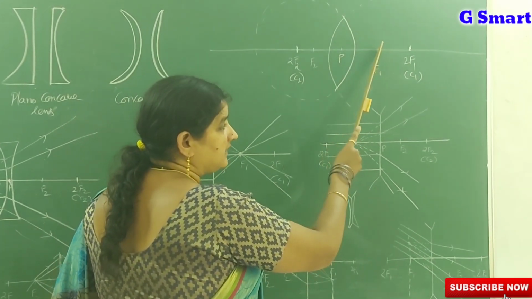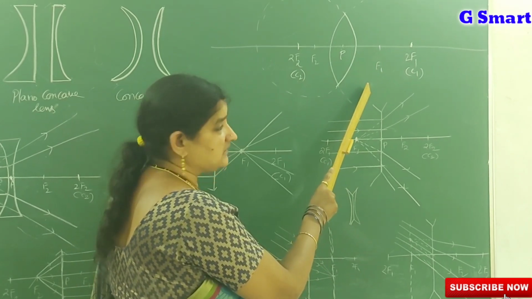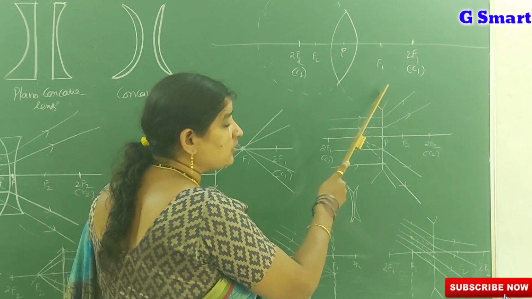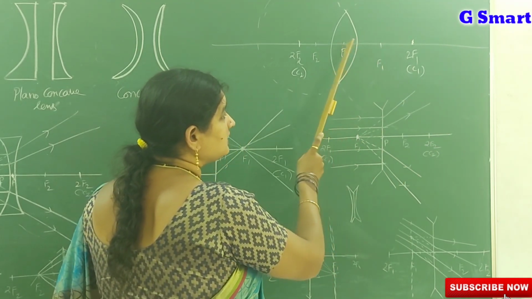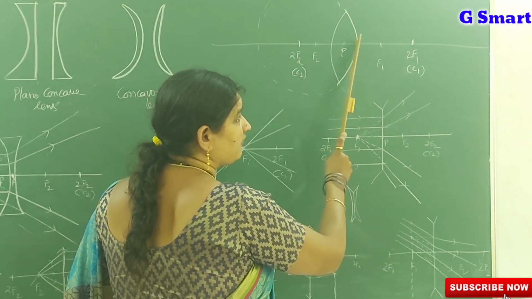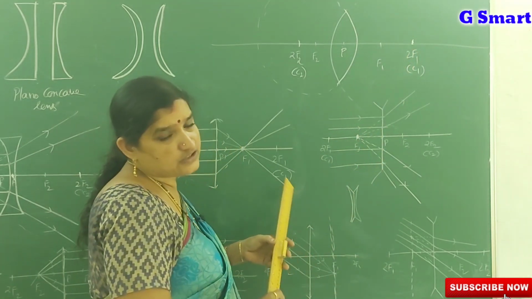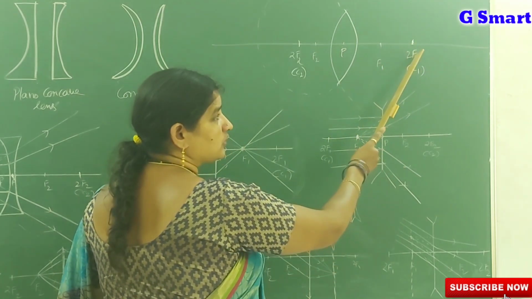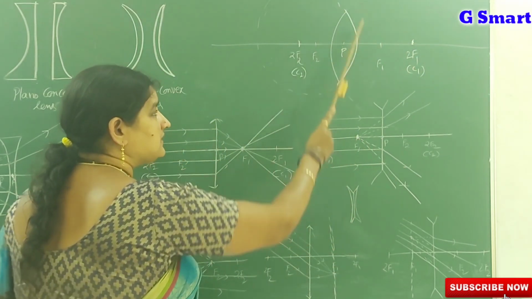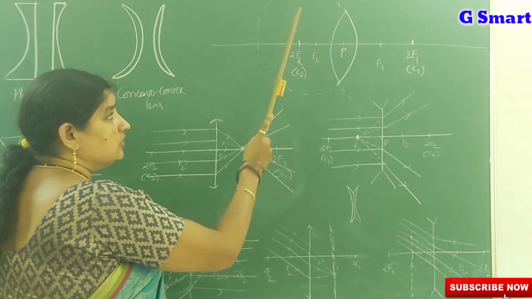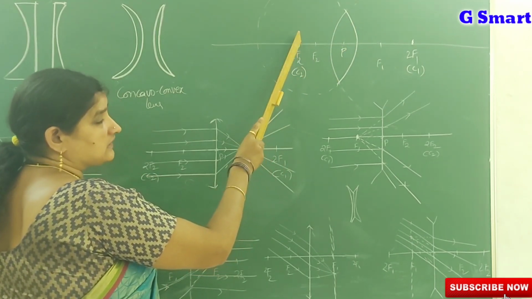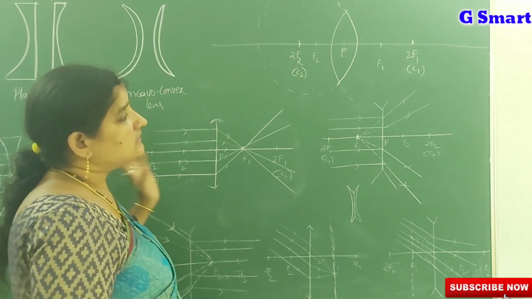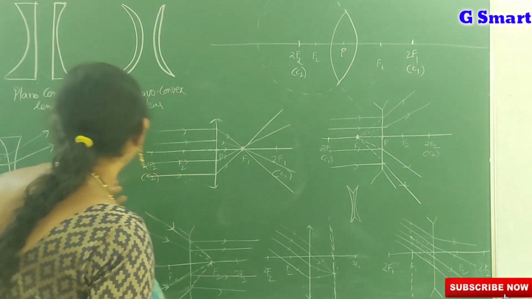The focal length is half of the radius of curvature, therefore the radius of curvature is double the focal length. Here f1 plus f1 is 2f1, so the center of curvature is denoted by 2f1, and the focal point is f1. For the second curved surface, the center of curvature of the second sphere is 2f2 or C2, and f2 is the focal point of that second curved surface.